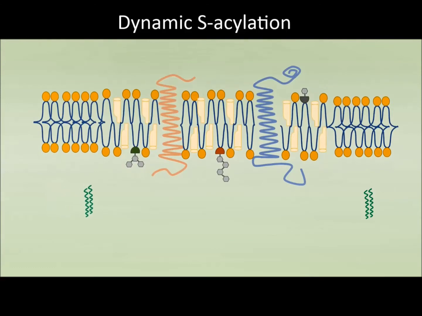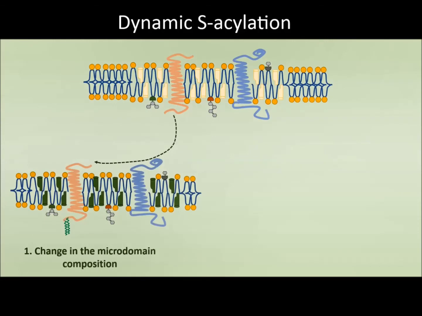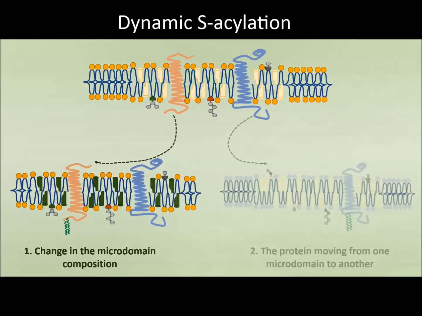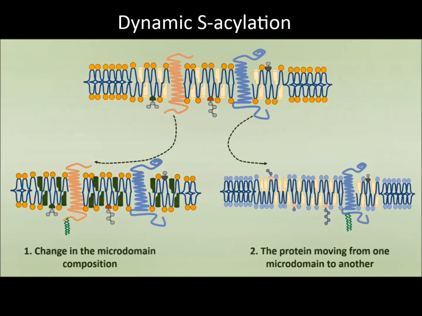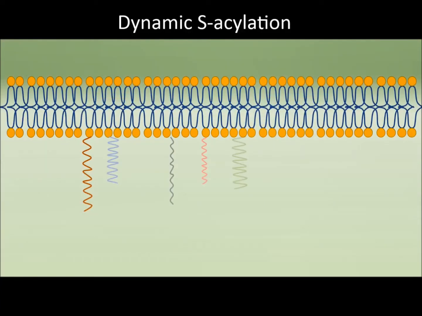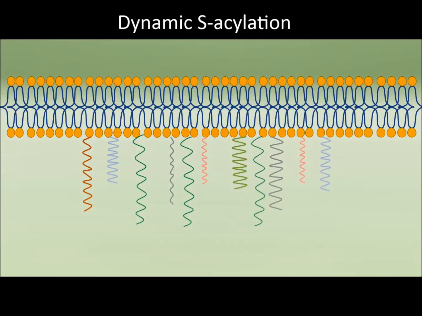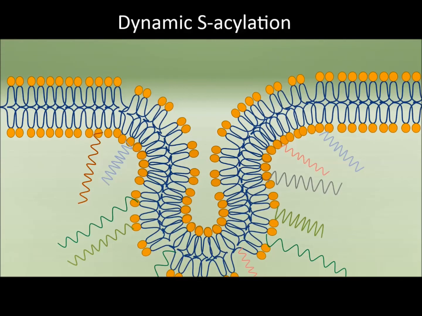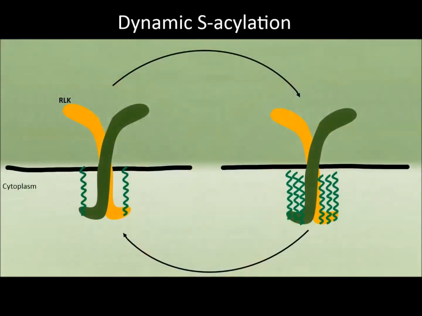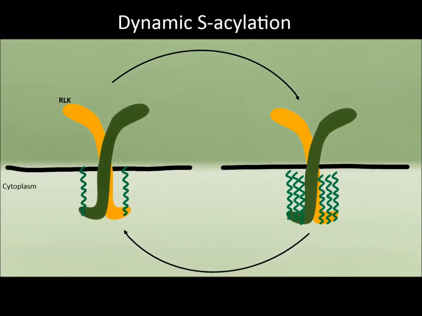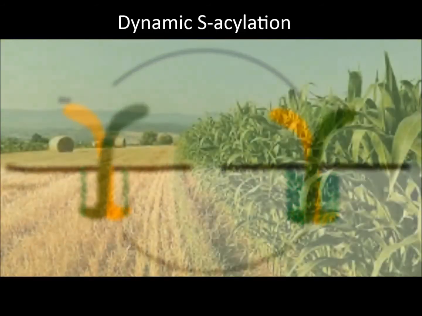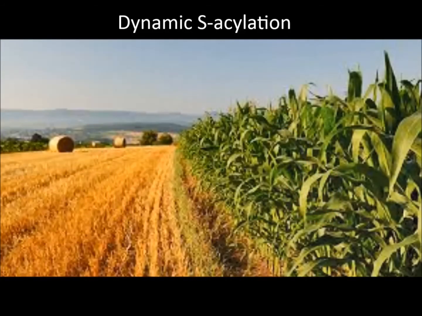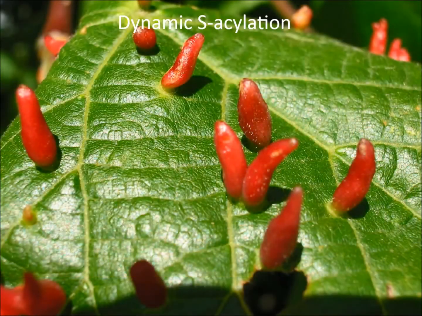The addition of fatty acids changes the biophysical properties of a protein, and it was suggested that this alteration leads to either a change in the membrane microdomain composition or to the protein moving from one microdomain to another. Endocytic sites are enriched by certain lipid species, particularly long-chain saturated fatty acids like the ones added by S-acylation, hinting that S-acylation might play a major role in enabling endocytosis and vesicle formation, which is crucial for RLK function. Being able to dynamically manipulate the RLKs by changing how S-acylation acts on the receptors would allow selecting for beneficial traits during agricultural processes, such as improving the pathogen response.